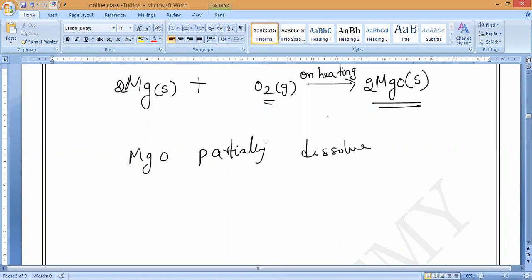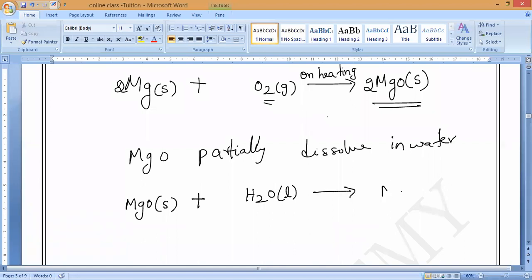Partially dissolving in water, it will form magnesium hydroxide, as we know. So what is the formula? Magnesium hydroxide is a base. Mg(OH)2. It reacts with water to form magnesium hydroxide. So what is the formula here?